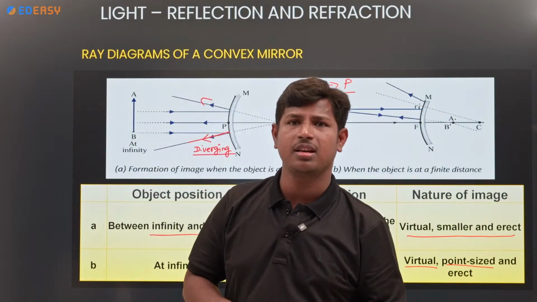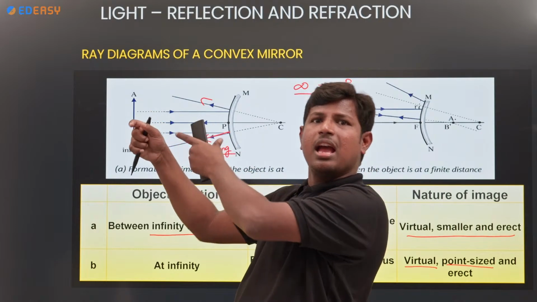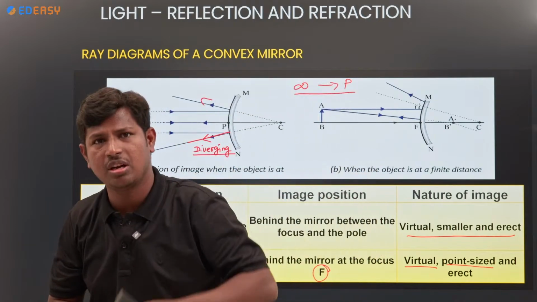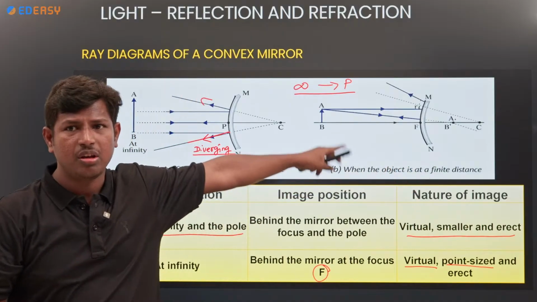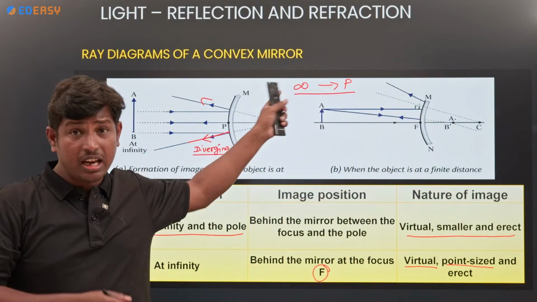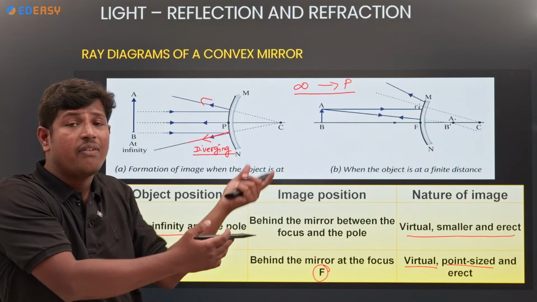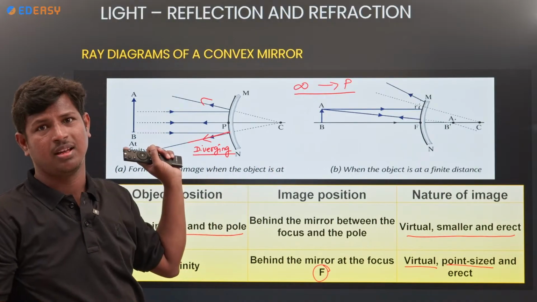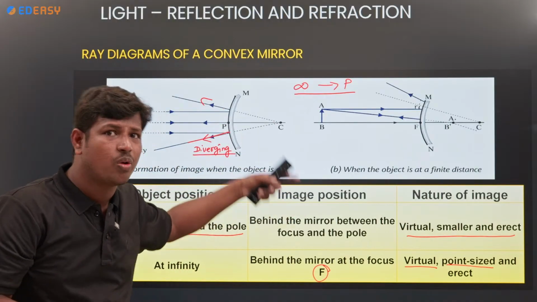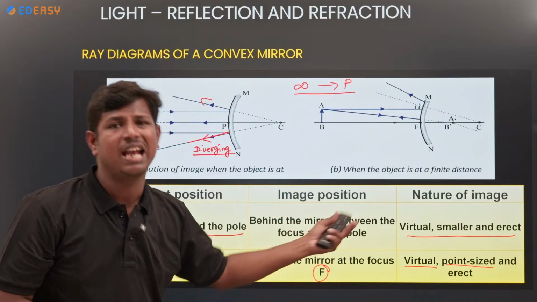The first point is that if you take the object at infinity, the image will be formed at focus and the nature of the image is highly diminished, virtual and erect. And in between infinity to pole, where is the image formed? Between pole to focus. Okay, nature of the image, virtual only. Virtual image, small image and erect.